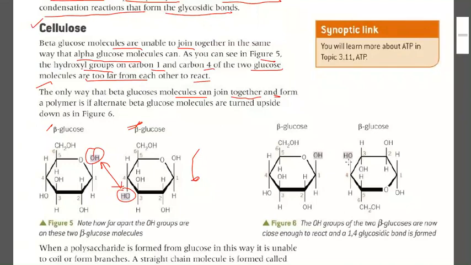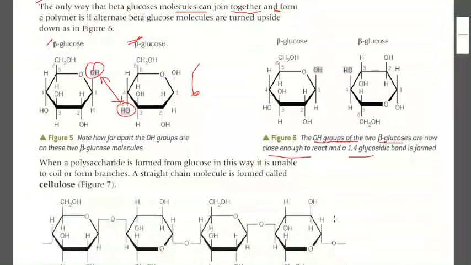Are you getting it or not? If you turn it upside down, swapped around the second one, yeah, it will move up. Now something like that will form. Now in this case, what is happening? Two OH groups of beta glucose are now close enough to react. They are close enough to react and they are going to form a 1,4 glycosidic bond. Okay.